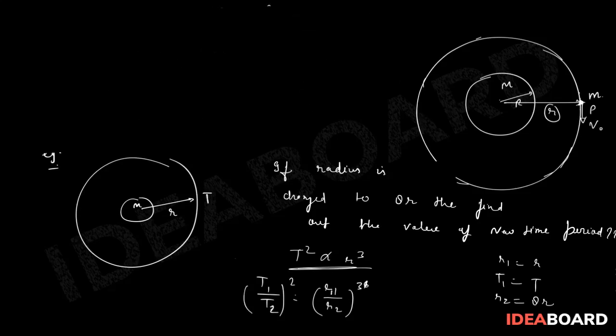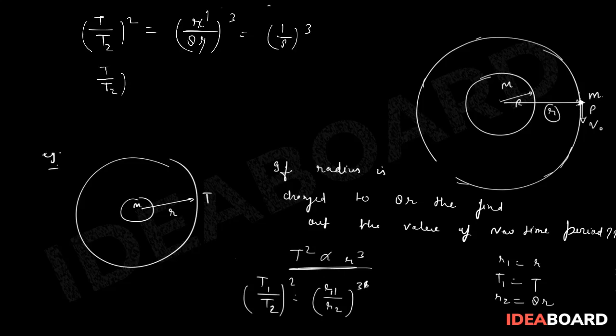On substituting the values, T upon T2 whole square is equal to r upon 8r whole cube. So this is cancelled out, 1 upon 8 whole cube. So T upon T2 is equal to 1 upon 8 power 3 by 2.